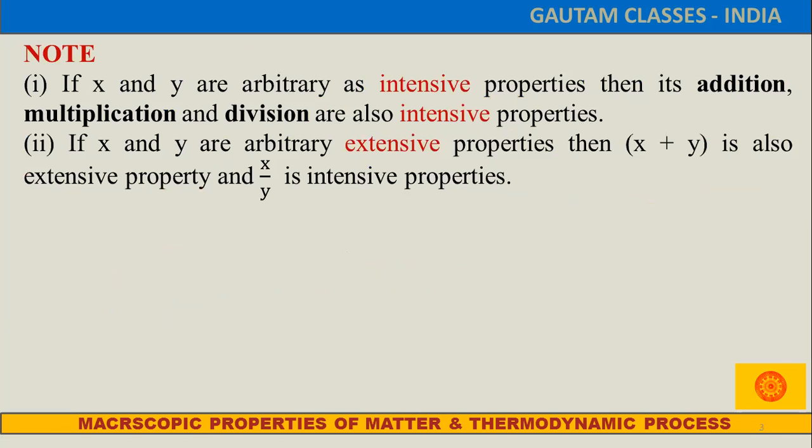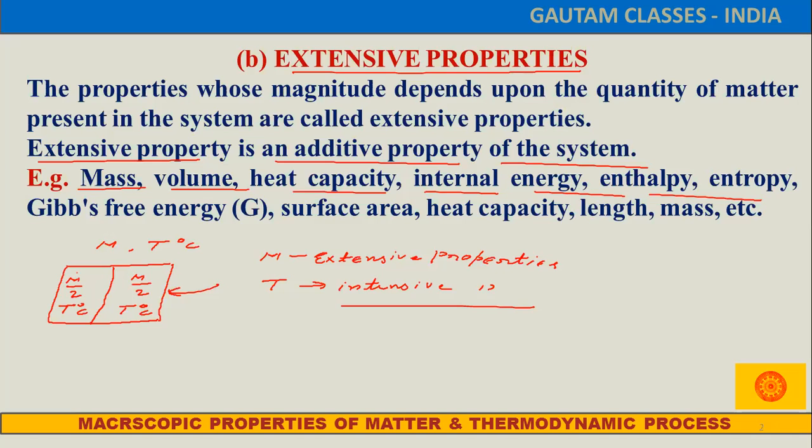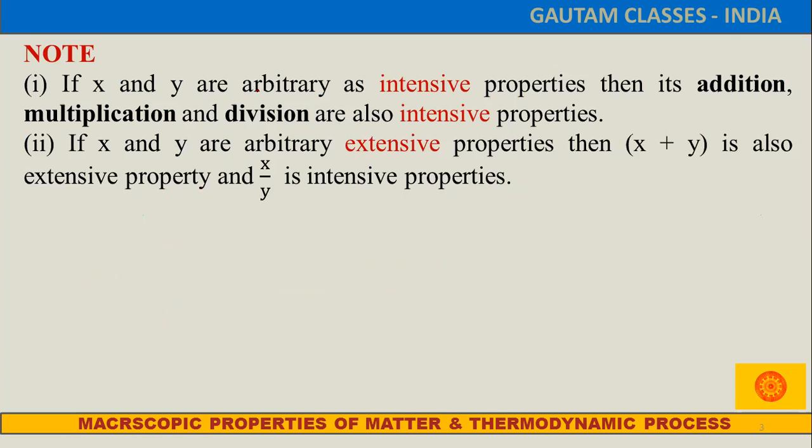There is a very important point here, because most of the time questions are asked from it. Look, in our NEET exam, the question sometimes comes as: among the following, which one is the intensive property, or which one is the extensive property. If your memory is good, you can keep all the physical quantities in your mind. Otherwise, sometimes they ask: when we take the ratio of two intensive properties, what about the resultant? When we take the ratio of two extensive properties, what about the resultant? I am going to explain all these things in this slide.